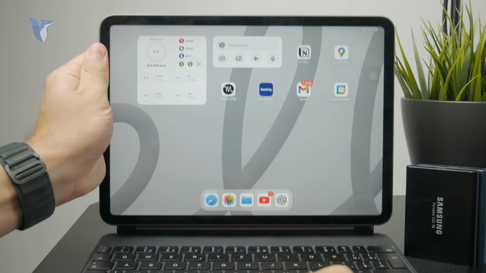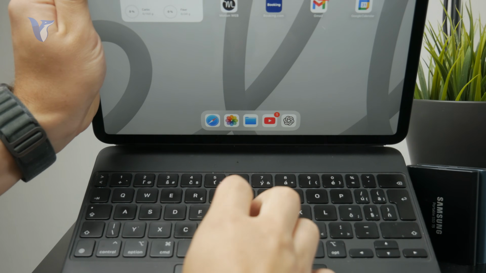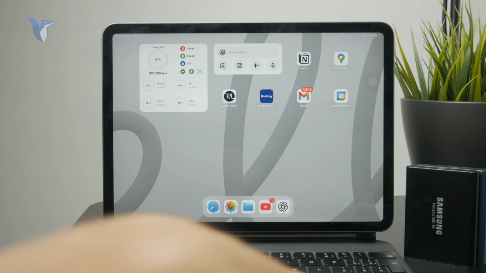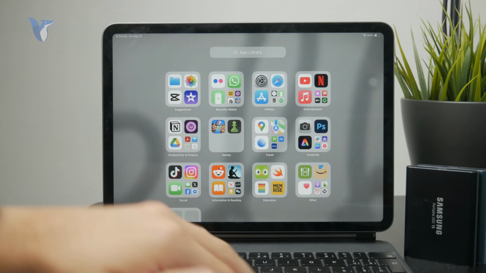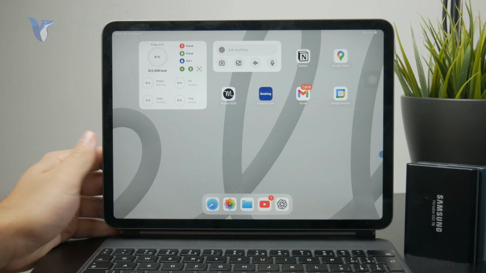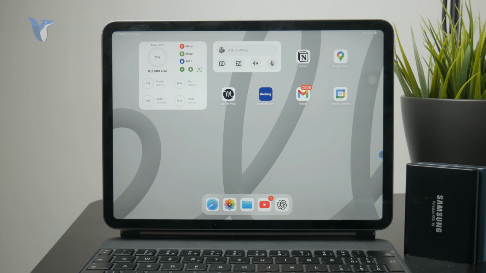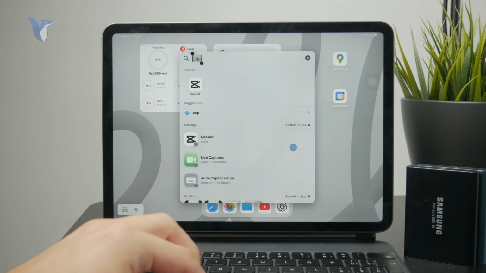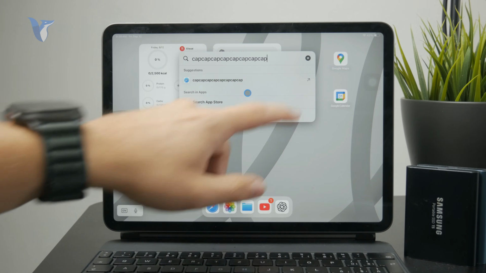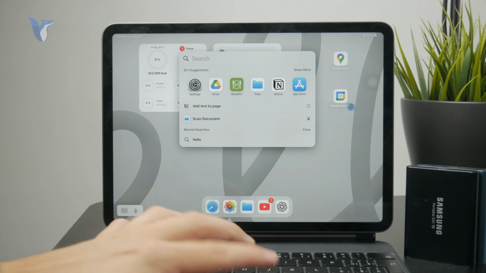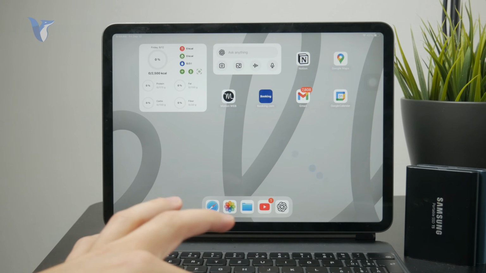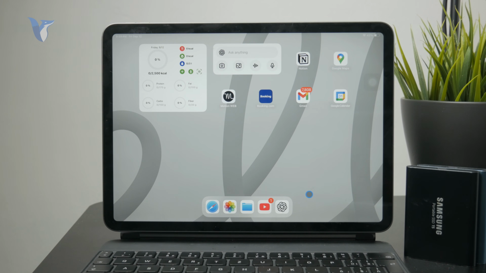So if you buy the Apple Magic Keyboard, I know it's another expense to an already expensive iPad, but if you have a keyboard like this, you can literally just open it up and close it like a computer. You can type on it like on a computer. And more importantly, you can also use all of these shortcuts. I'm talking about the keyboard shortcuts like Command C and Command N to open up a new window, or Command V to paste, and all of the other things which you normally use on your computer. And I'm not even talking about the trackpad, right? So this is like the first important thing.